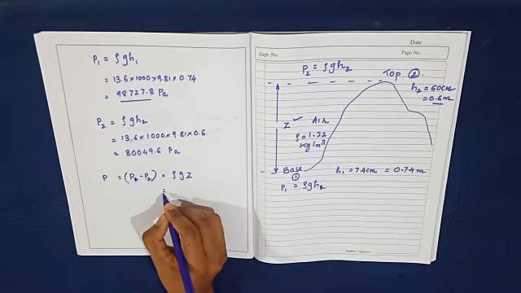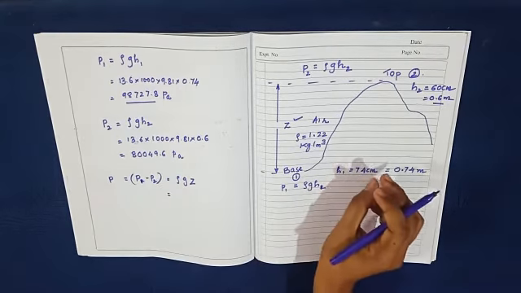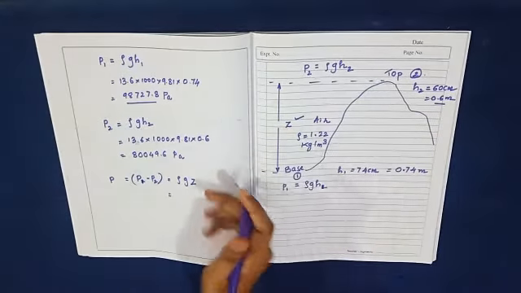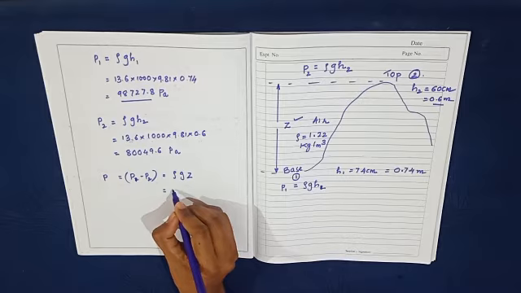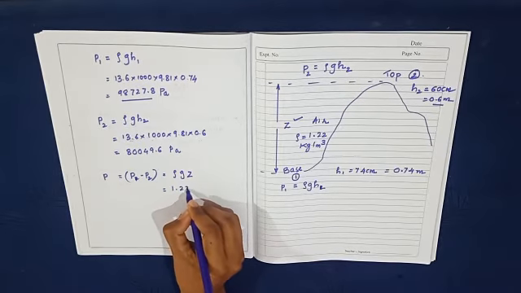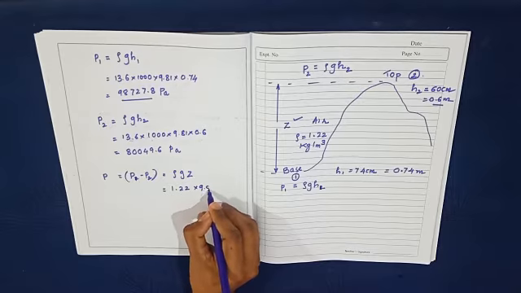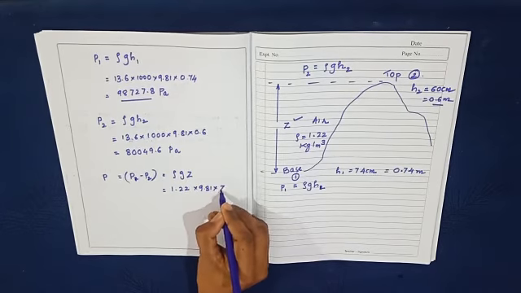For rho, I can't take the mercury because the gap between these 2 points is filled by air. I will take rho as 1.22, along with 9.81 into Z as it is.